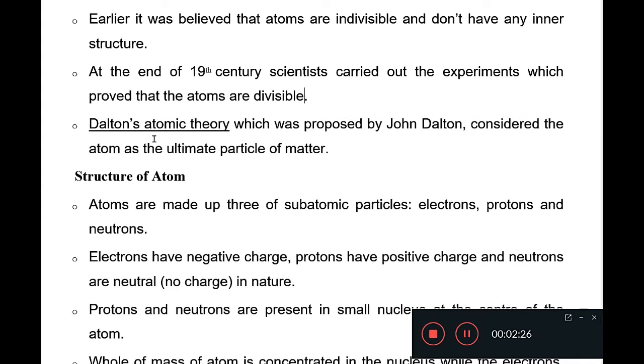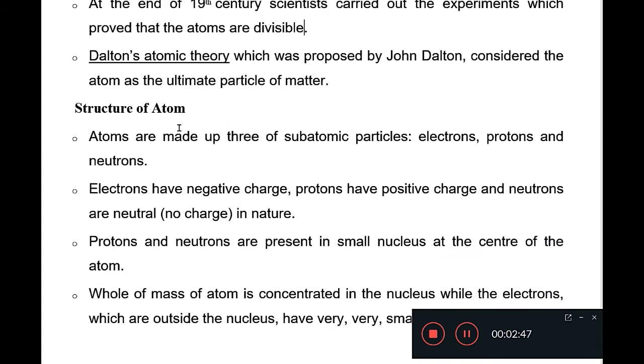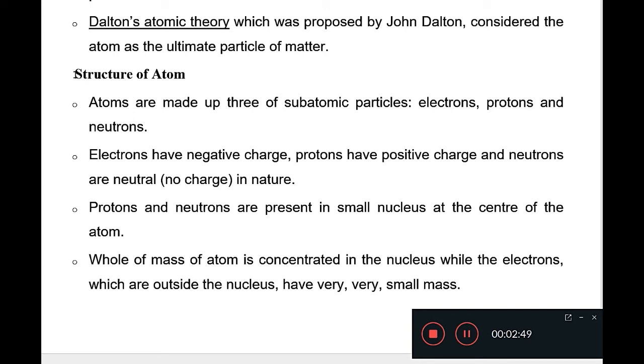Dalton's atomic theory considered the atom as the ultimate particle of matter, means the smallest particle of matter. Now we are going to study the structure of atom.